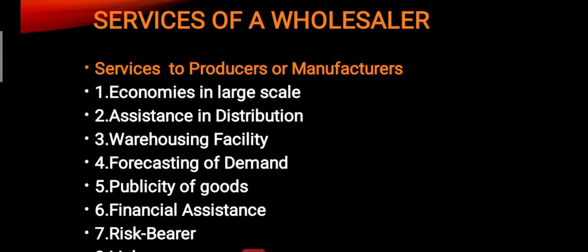So, the wholesaler collects the orders from a large number of retailers who are scattered around the world and gives the orders to the producer. Therefore, he reaches out to the consumers who are scattered in different areas and distributes the goods which are required for them. Next is the warehousing facility.